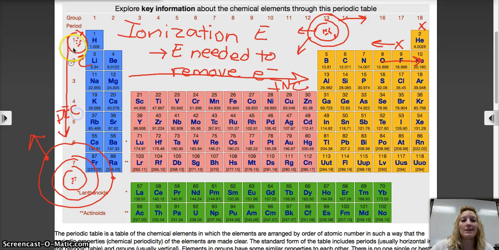More energy to steal from the smaller ones. Less energy to steal from the larger ones.